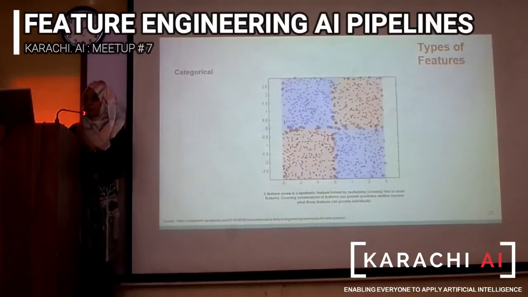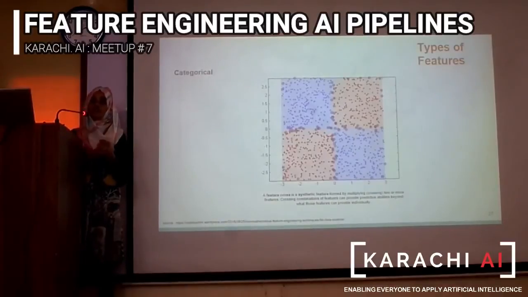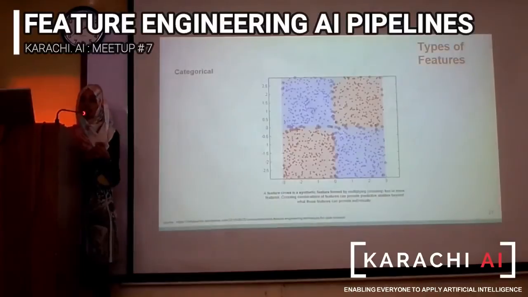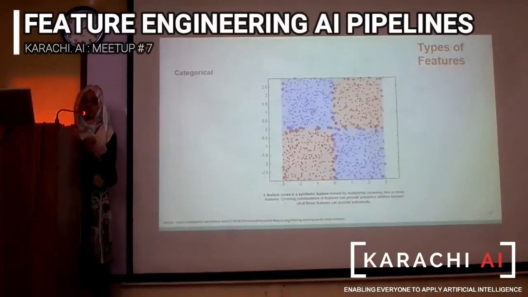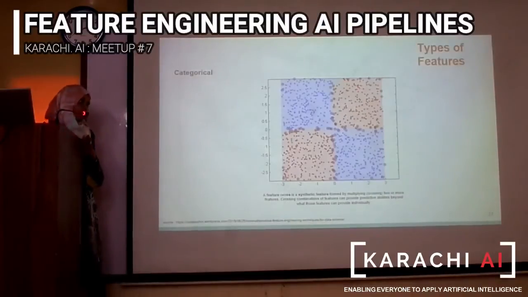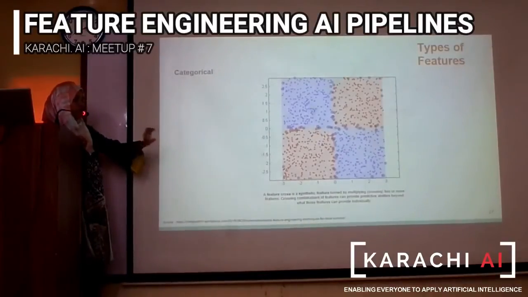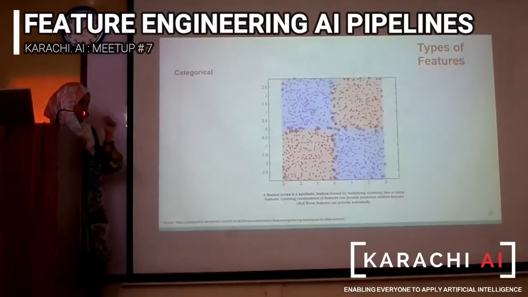Also, there are a couple of times when your features make more sense collectively rather than individually. So what you do is, for example, longitude and latitude, you take the cross product of those features. Here you can see that the red and the blue points are the features as is, without being crossed together.